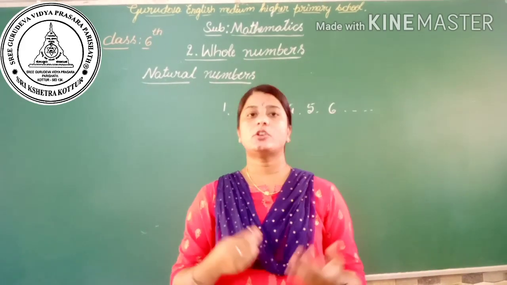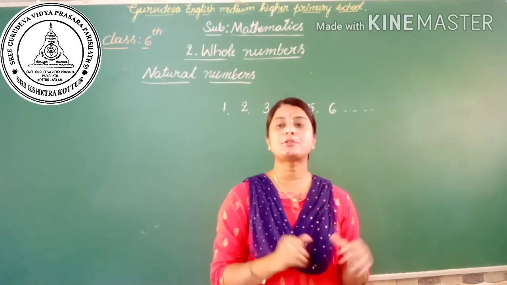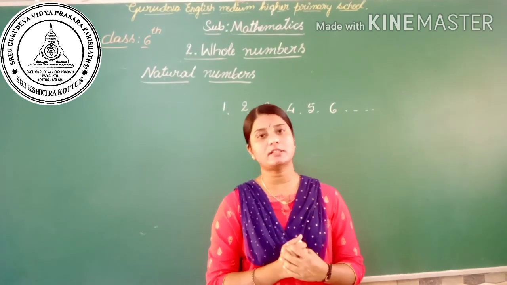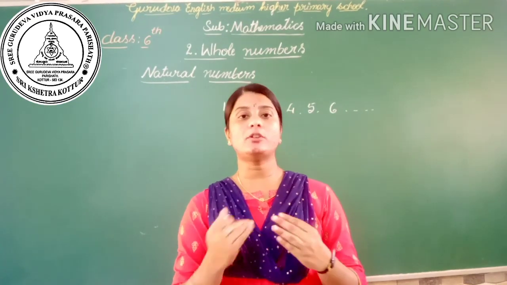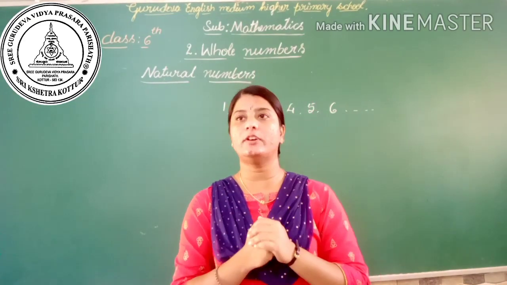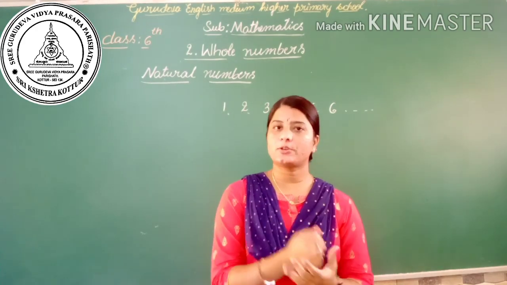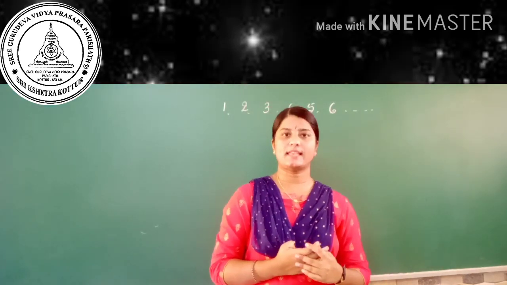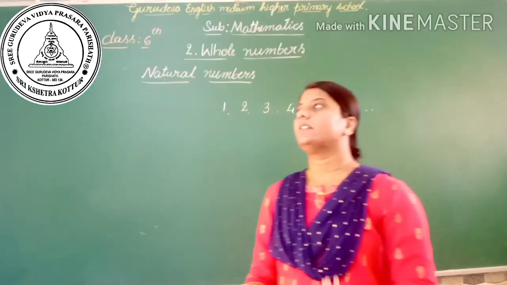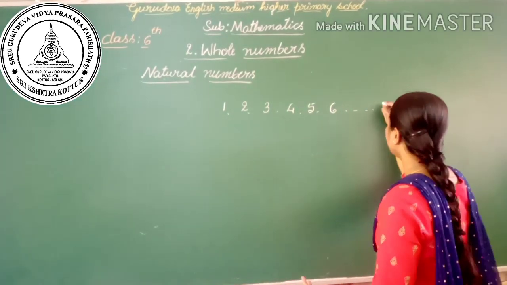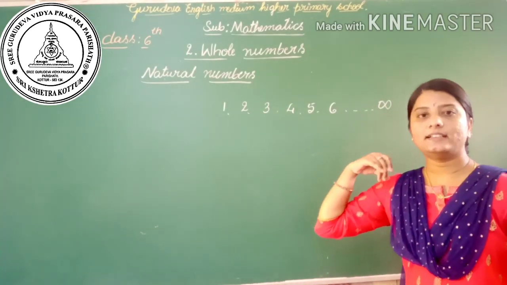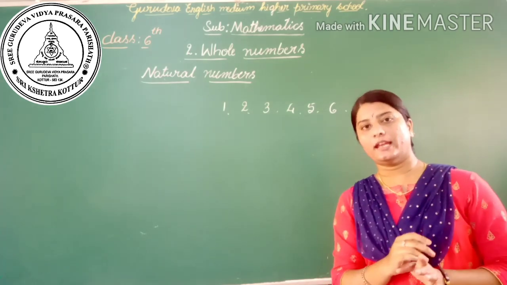So we are able to count the number of students in our school and the number of people present in our city. And also we are able to count the number of hairs present on our head. If I ask you to count the number of stars present in the sky, then how do you count? Again you start counting by saying 1, 2, 3, 4, 5, 6 and you keep on counting. We can say that the numbers are infinite numbers. The numbers are infinite, means it has no end.